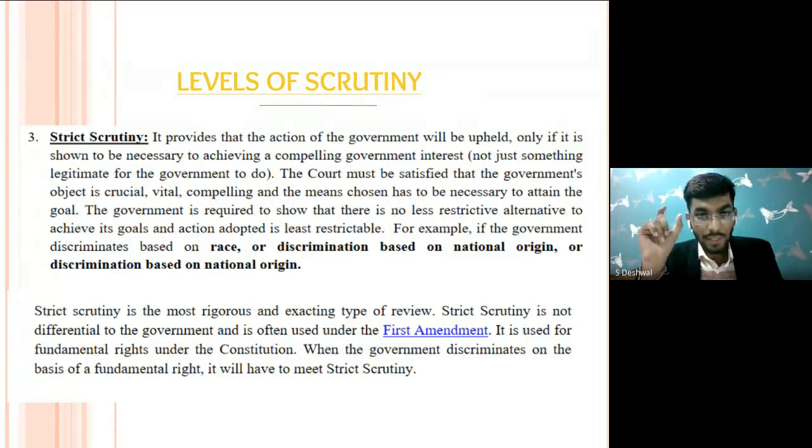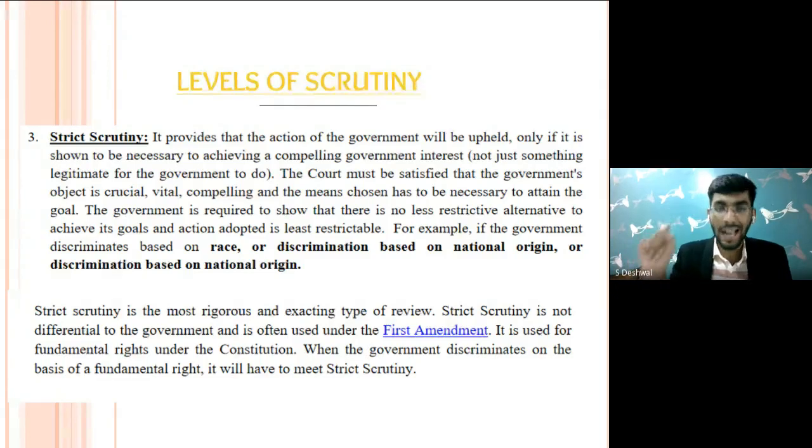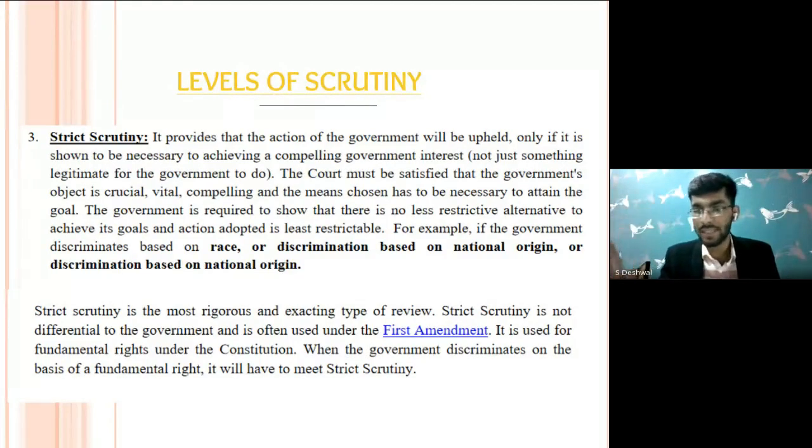So what it says is that the court must be satisfied that the government objective is important and crucial. For example, if there is any discrimination on the basis of race, national origin, or non-national origin, what does all this indicate? This indicates there is actually a violation of the equal protection clause. And whenever there is violation of the equal protection clause, whenever there is violation of fundamental rights, the court would always apply this strict scrutiny. So it is the most rigorous type of review.